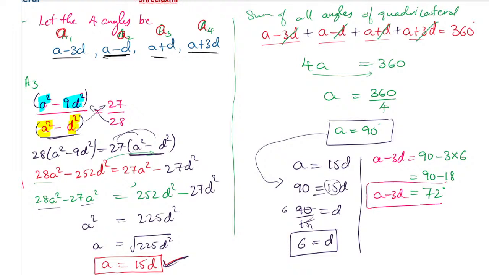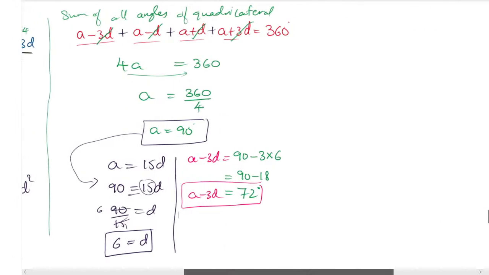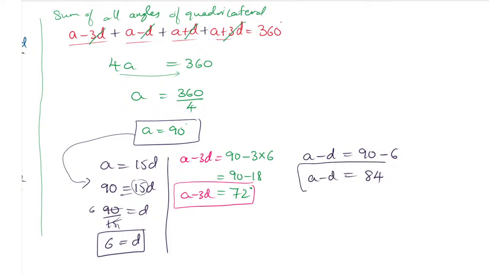The second angle we have to find. Second angle we have taken as a minus d. So the second angle is a minus d. A minus d is nothing but a value is 90, d value is 6. So it is 84. So a minus d, second angle is 84.